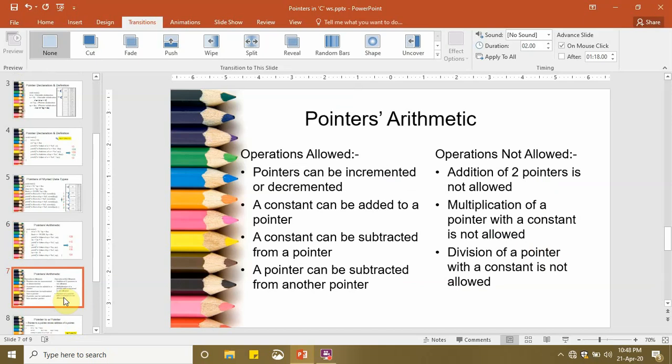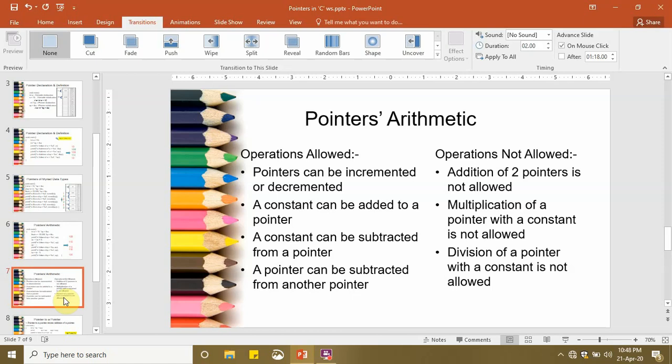So these are the most important concepts that we need to remember when we talk about pointer arithmetic. Pointers can be incremented or decremented. A constant can be added to or subtracted from a pointer, but a pointer cannot be multiplied or divided.